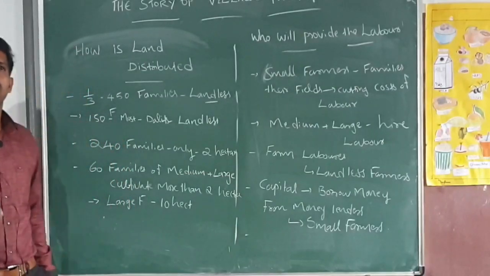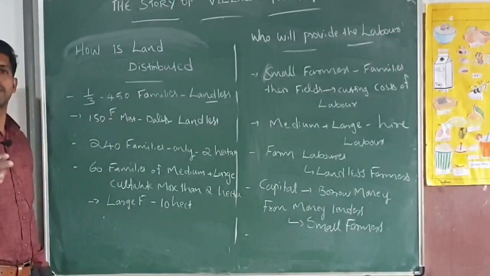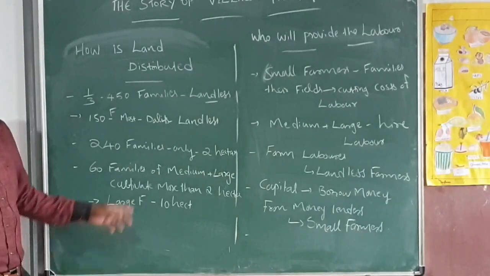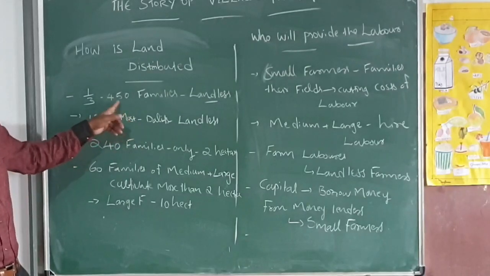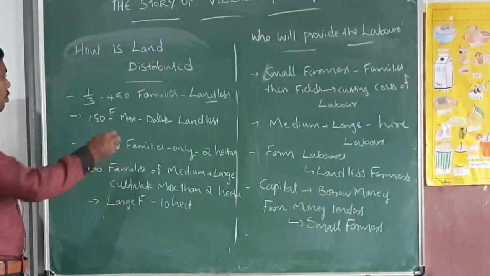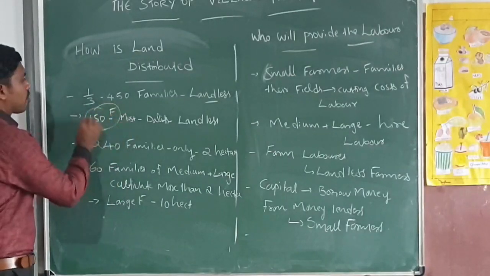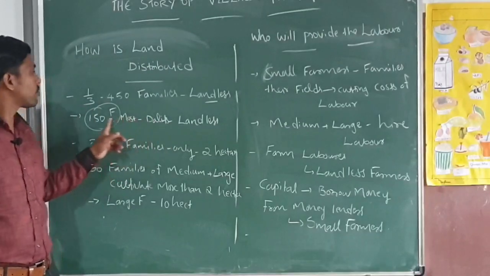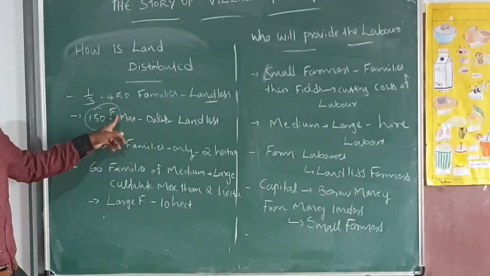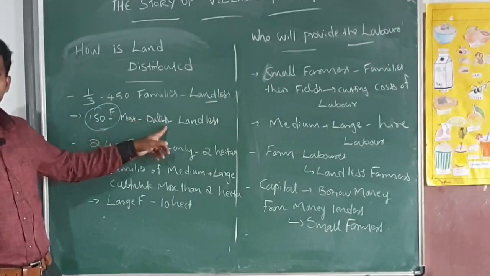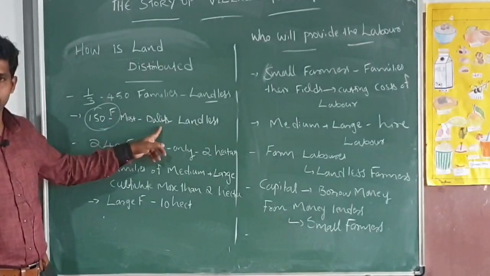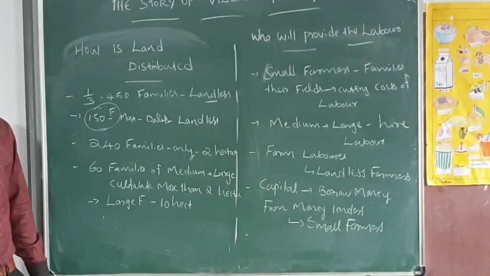We have discussed that only 80 of the families are very rich. They were the upper caste people. They owned much of the land in this small village. So out of 450, one third of the families are landless. Here, out of these 150 families, most of the families are from the Dalit community, and they were landless.